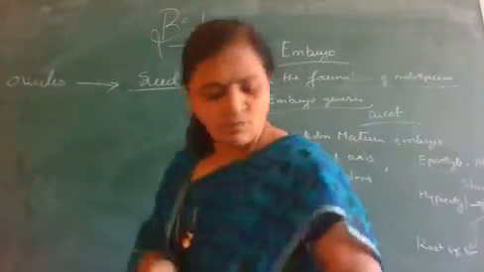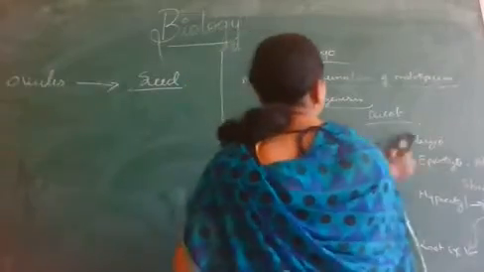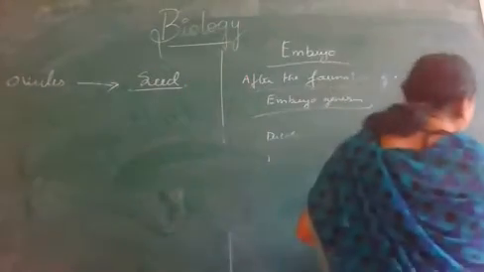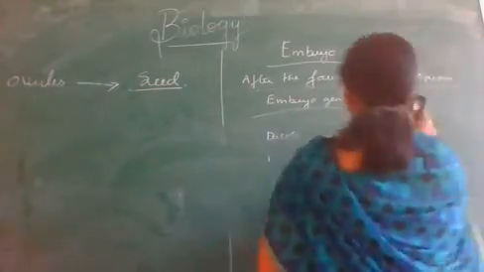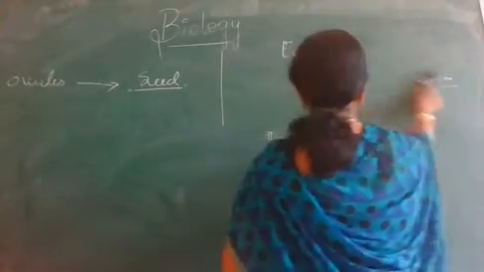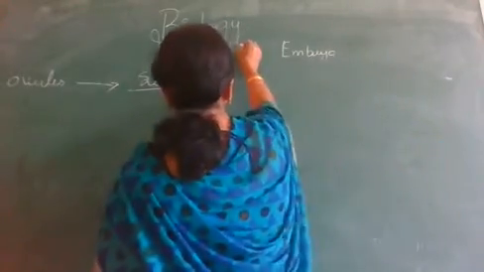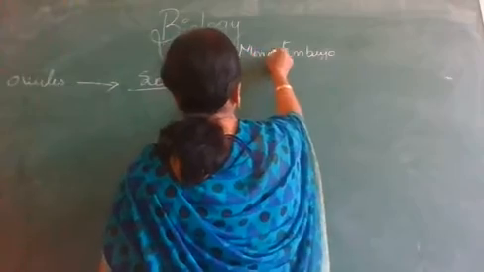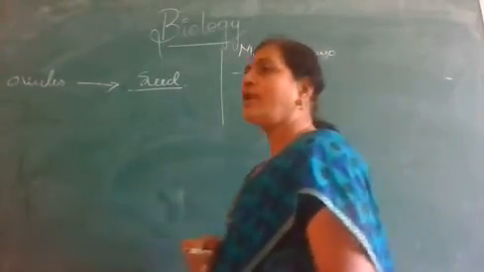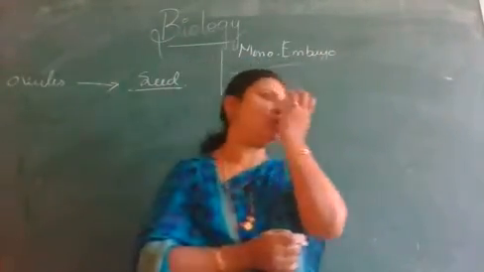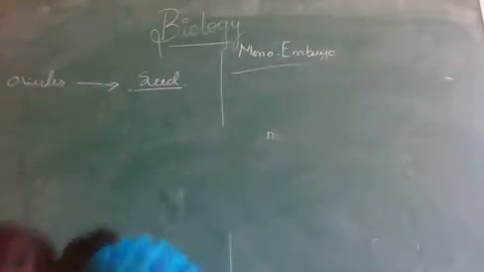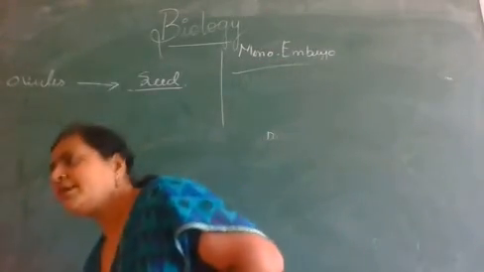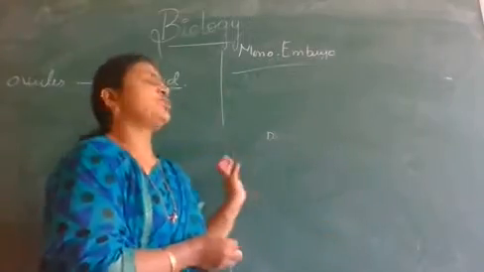Then comes the monocotyledon embryo. As I already told you, we can differentiate whether it is a dicotyledon embryo or a monocotyledon embryo only after the mature state. Now look here. Generally, first I will explain, later on I will show that.